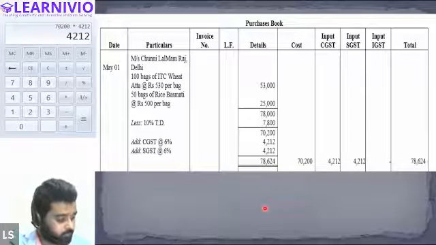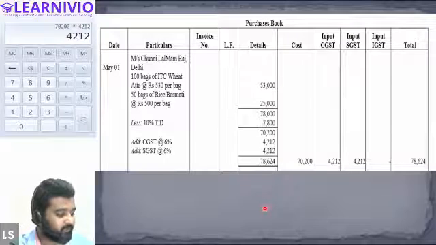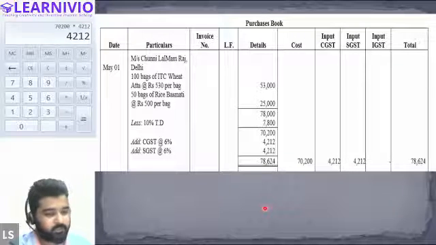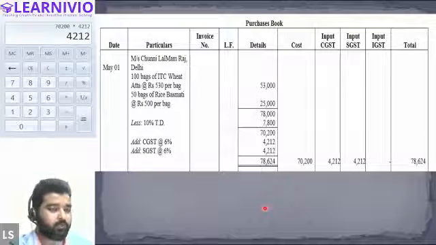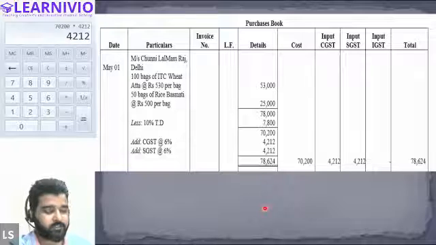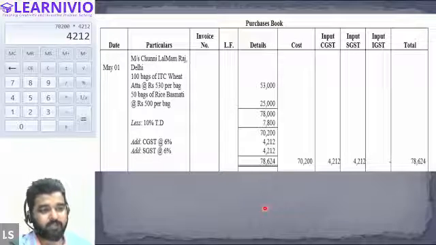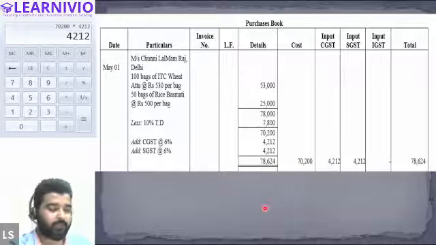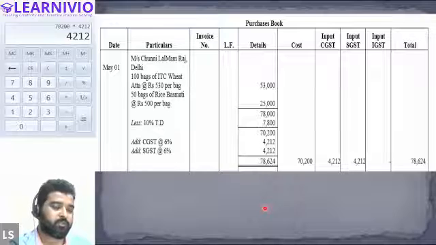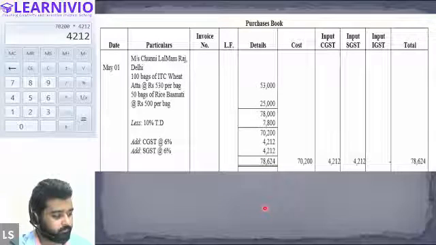Sir, what is the full form of all these GSTs? CGST stands for Central Goods and Services Tax. SGST stands for State Goods and Services Tax. IGST stands for Integrated Goods and Services Tax. So these are the different types of taxes applicable on purchase or sale of goods, right? Okay.